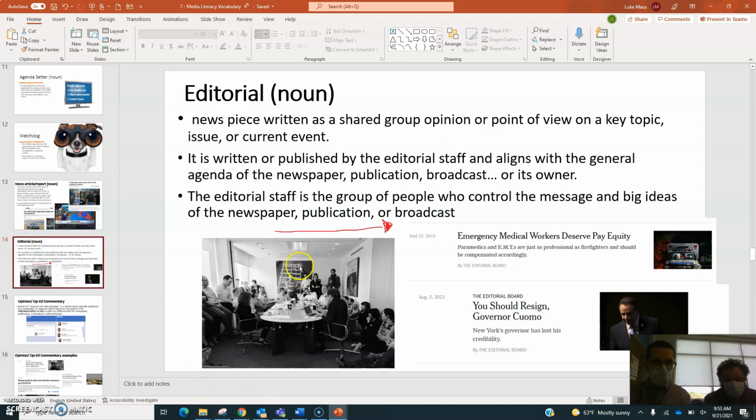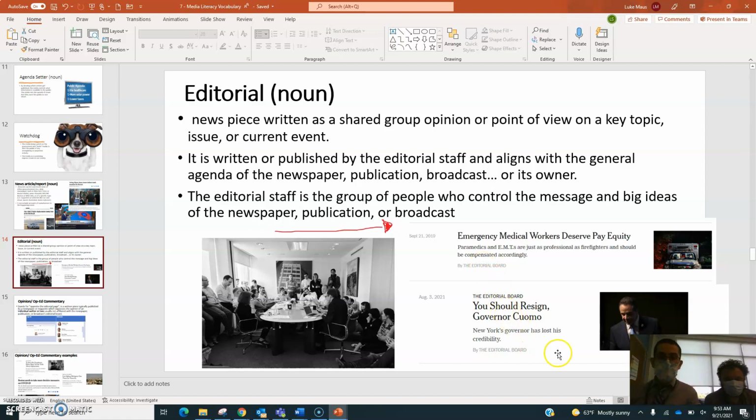So we can see over here a group of people in the picture, and they are putting together the particular message that they want us, the reader or the viewer, to know. We can see some examples over here about emergency workers. If there's ever an emergency, there might be an EMT who might be coming to your house or to the school to help out the person who's in danger. They're saying that those emergency medical workers deserve better pay, because maybe they should be getting paid more, is what the editorial board believes.